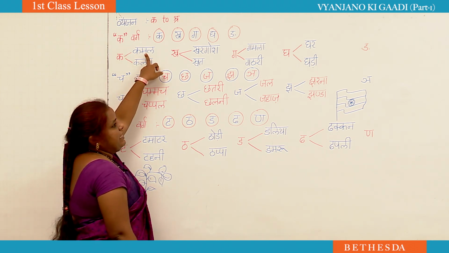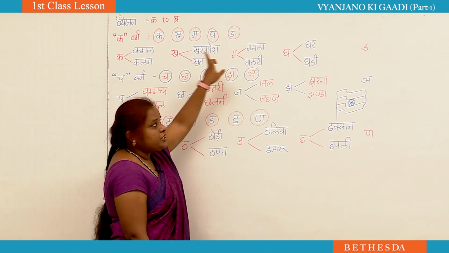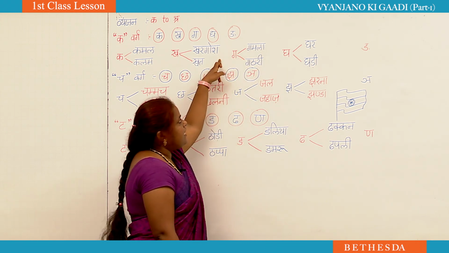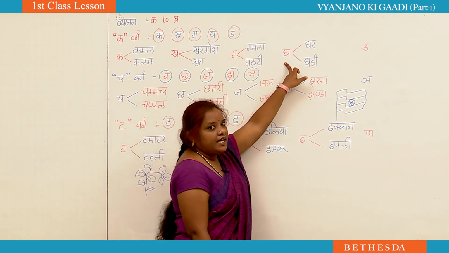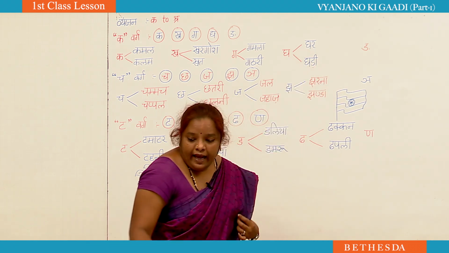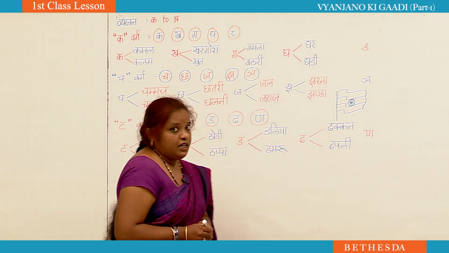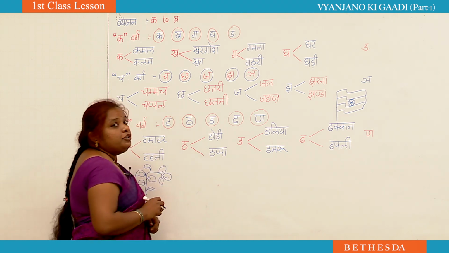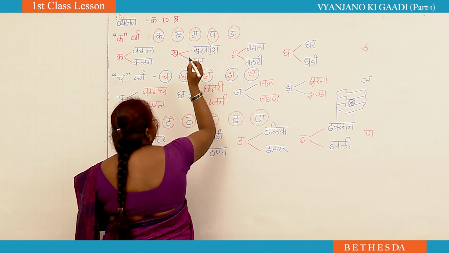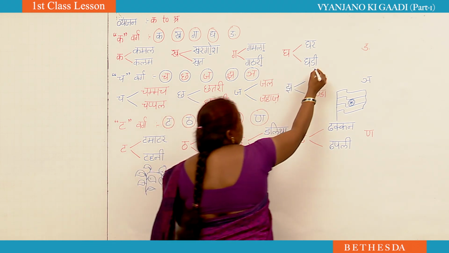Ka se kamal, ka se kalam, kha se khargosh, kha se khat, ga se gamla, ga se gathri, gha se ghar, gha se ghadi. But I told you to read like ghadi, gamla, khargosh. But till now you learnt only the letters. But you don't know what these are. Can you see here? They are something different which you don't know.